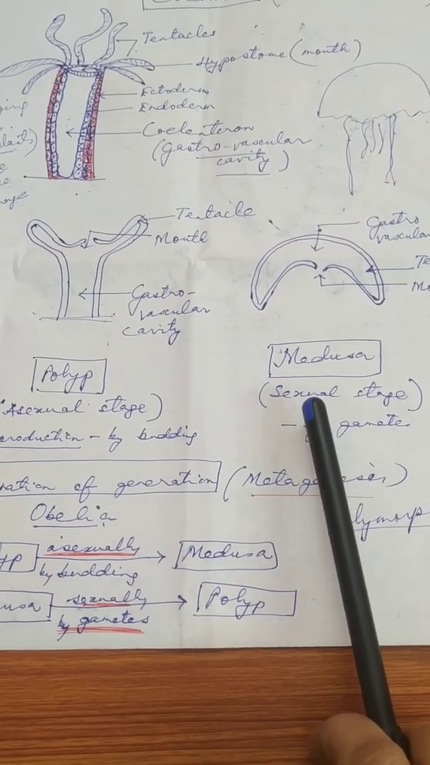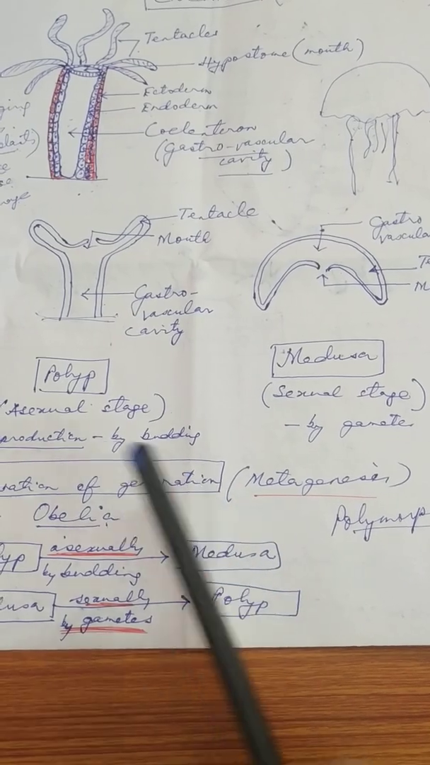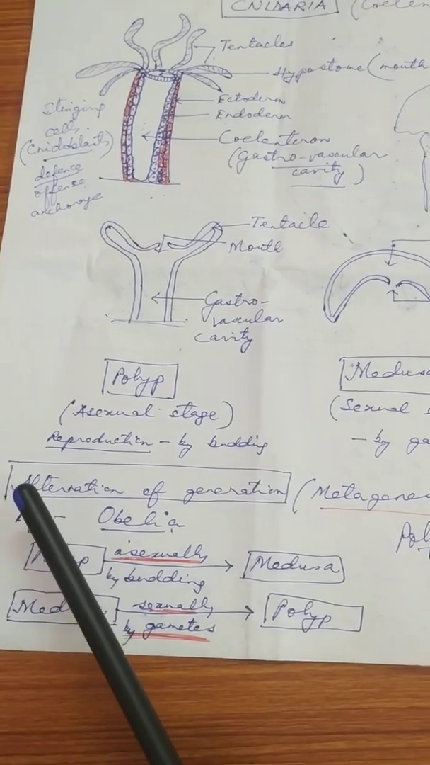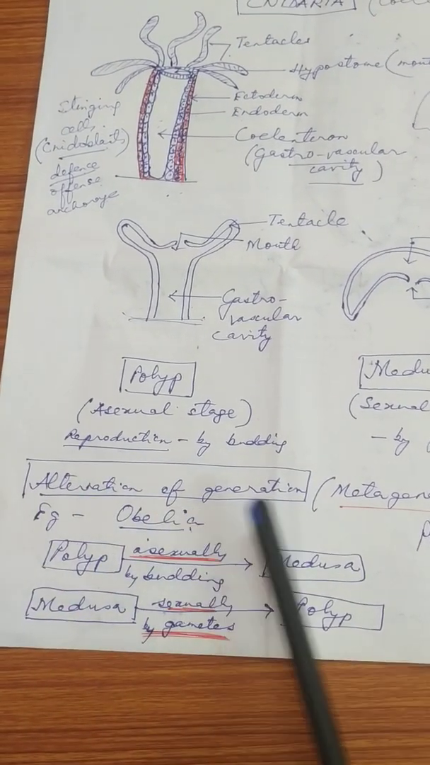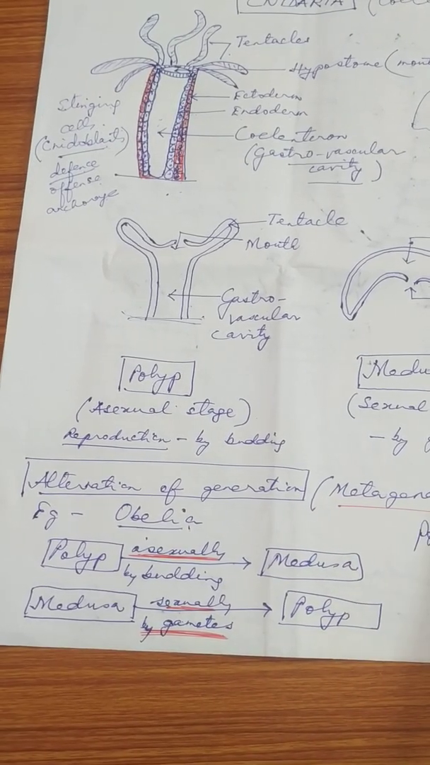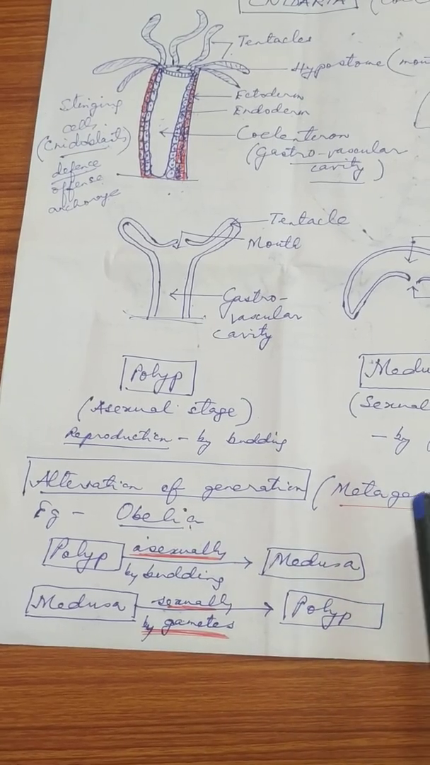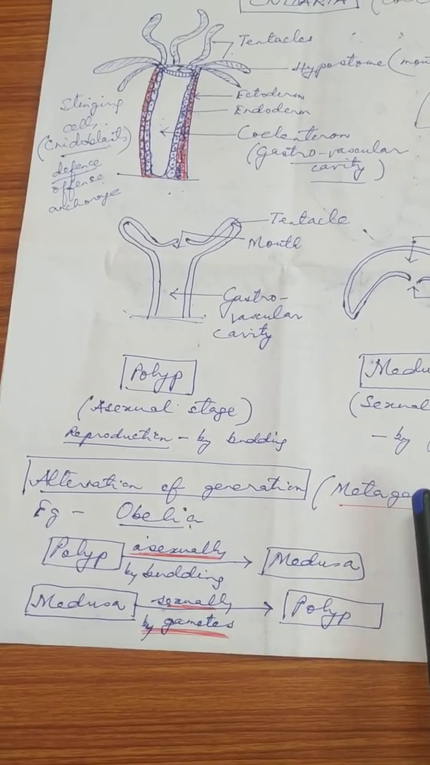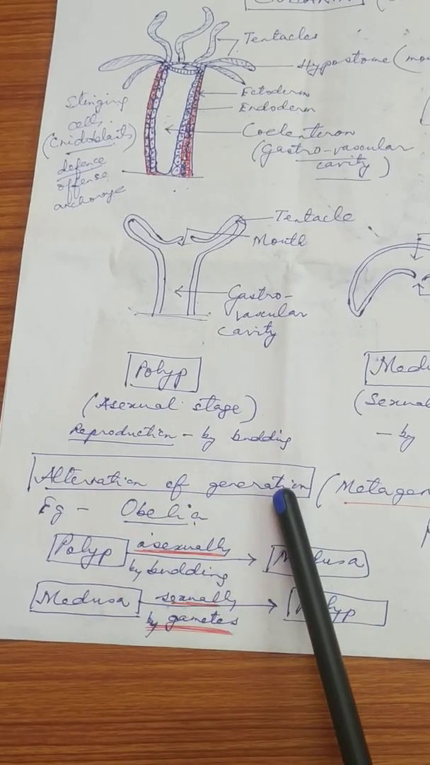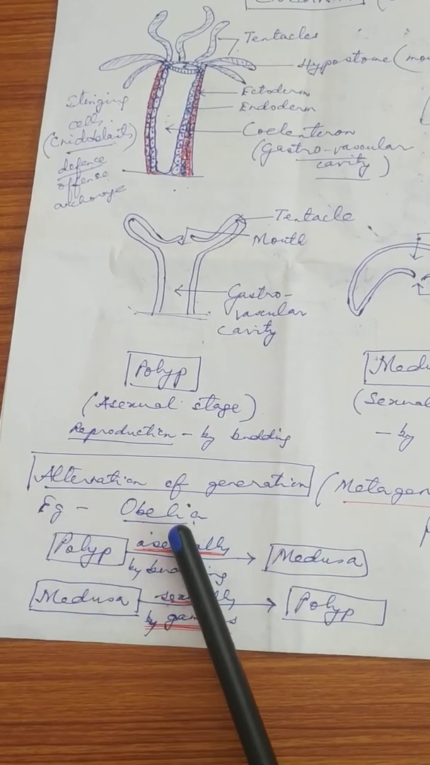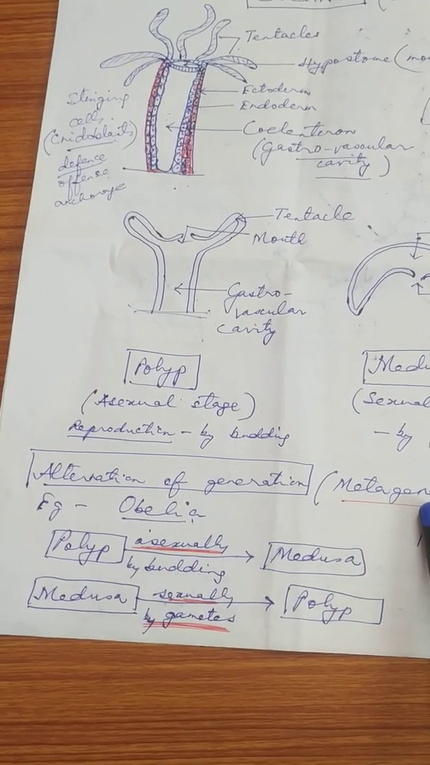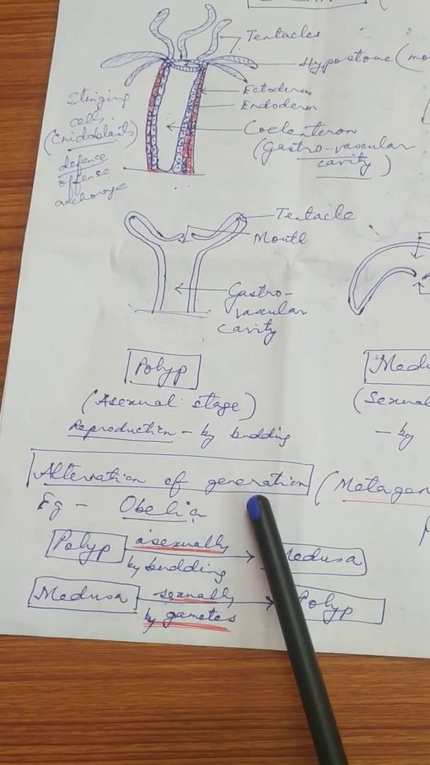Now Obelia, as I just told you, has two forms, polyp and medusa. So these animals exhibit what? Alternation of generation, which is also called metagenesis. So you may get a question: name one cnidarian animal which exhibits metagenesis or alternation of generation. You are going to write what? Obelia. So Obelia exhibits metagenesis. Metagenesis means alternation of generation.